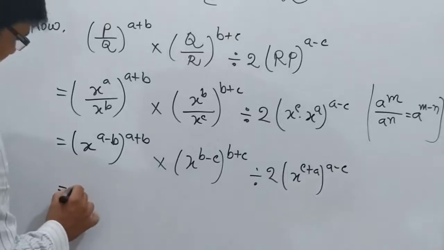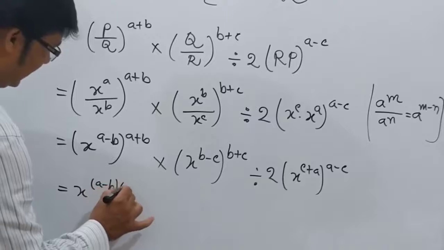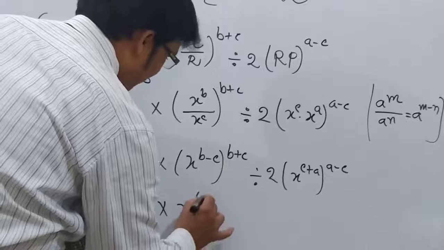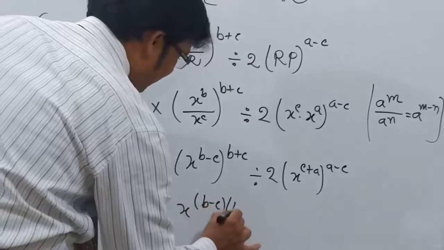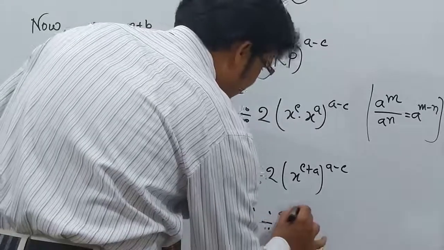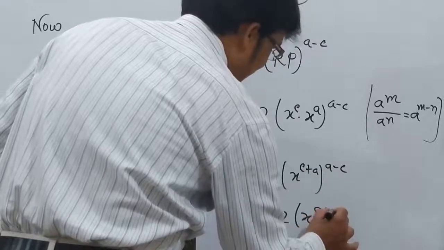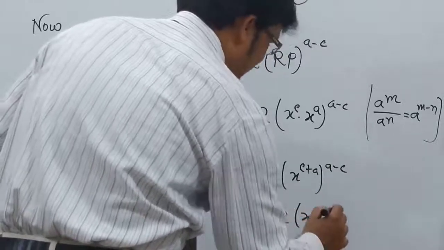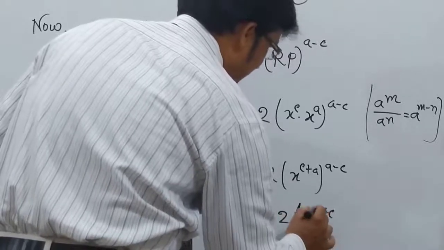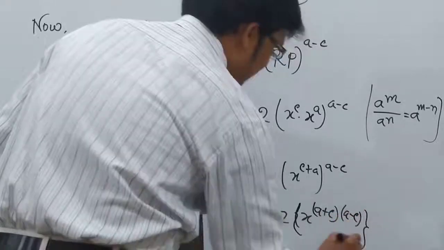So x to the power a minus b into a plus b, multiply x to the power b minus c and b plus c, and division by x to the power, this one also the same, a plus c, and here we can apply the second bracket, a minus c.